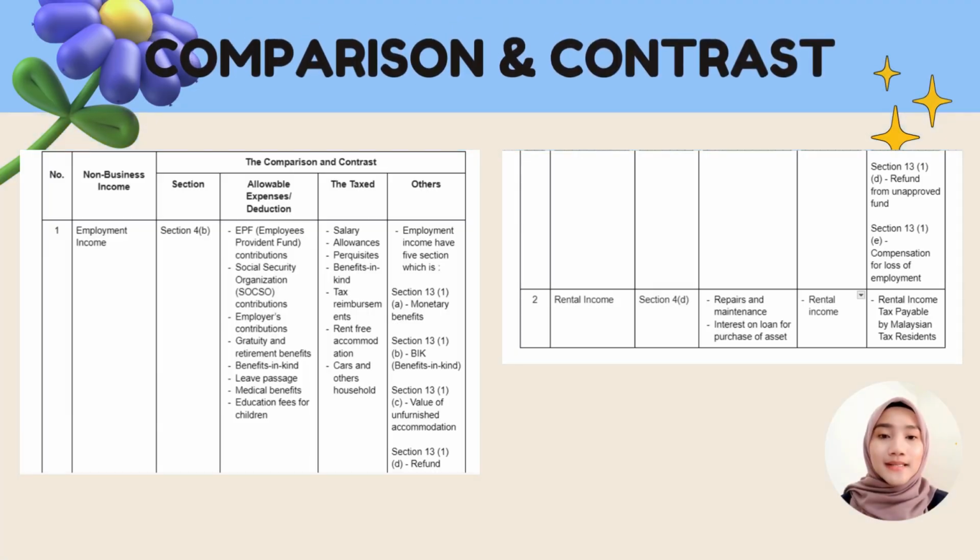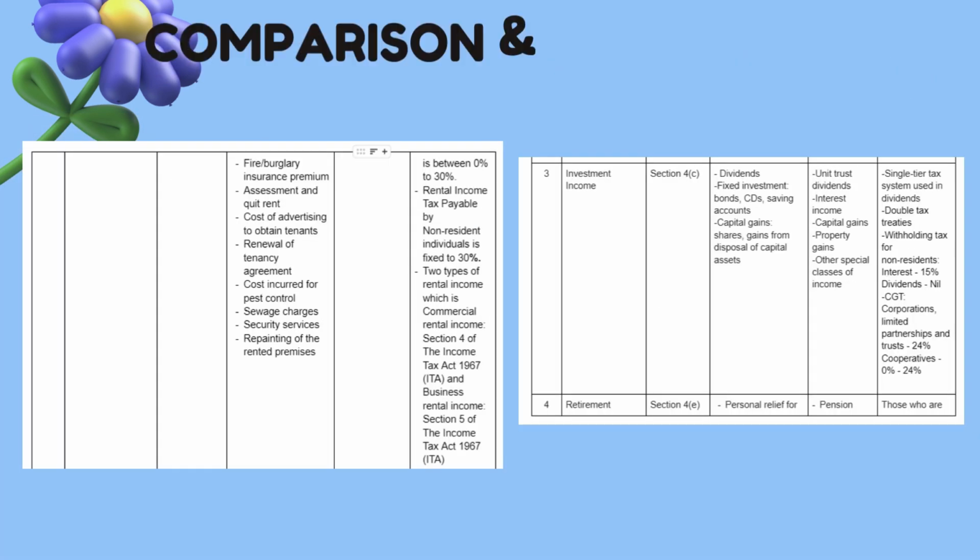So here is the comparison and contrast between the sources of non-business income. We compare each of them by the section, by the allowable expenses or deductions, by the tax, and others.